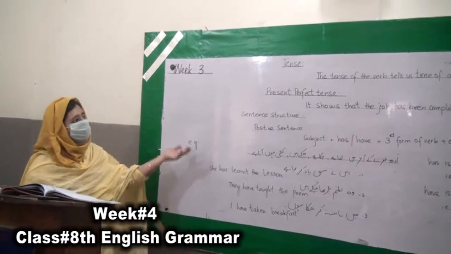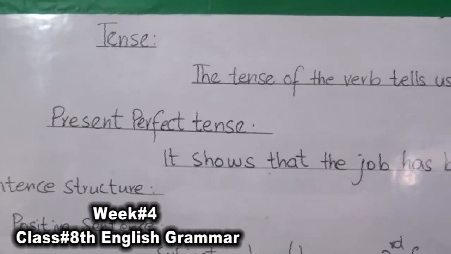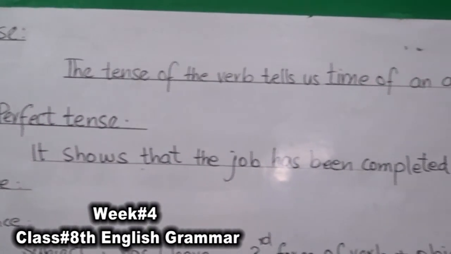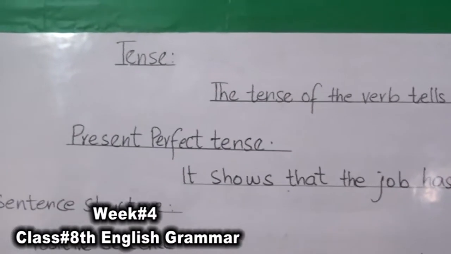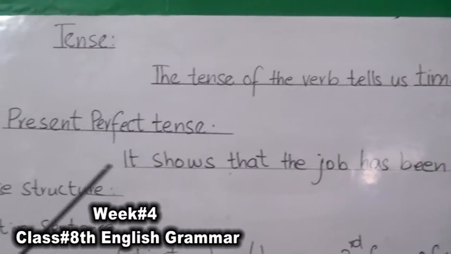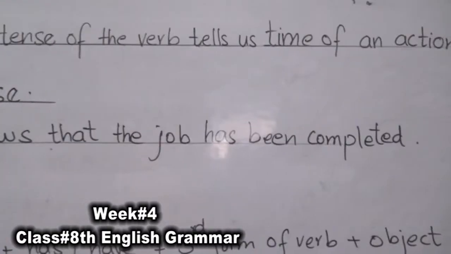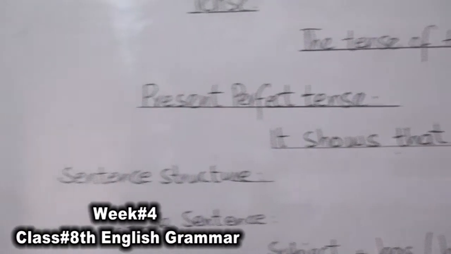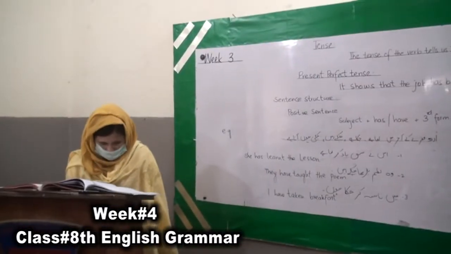The present tense is further divided into four main types: present simple or present indefinite, present continuous, present perfect, and present perfect continuous. Today we are going to discuss the present perfect tense. It shows that the job has been completed or the work has been done. This tense is used for an action that has just finished.